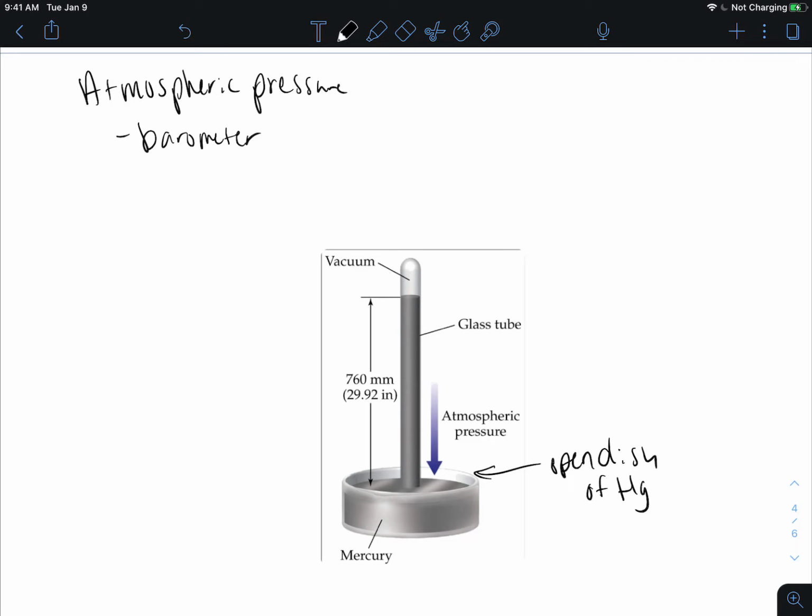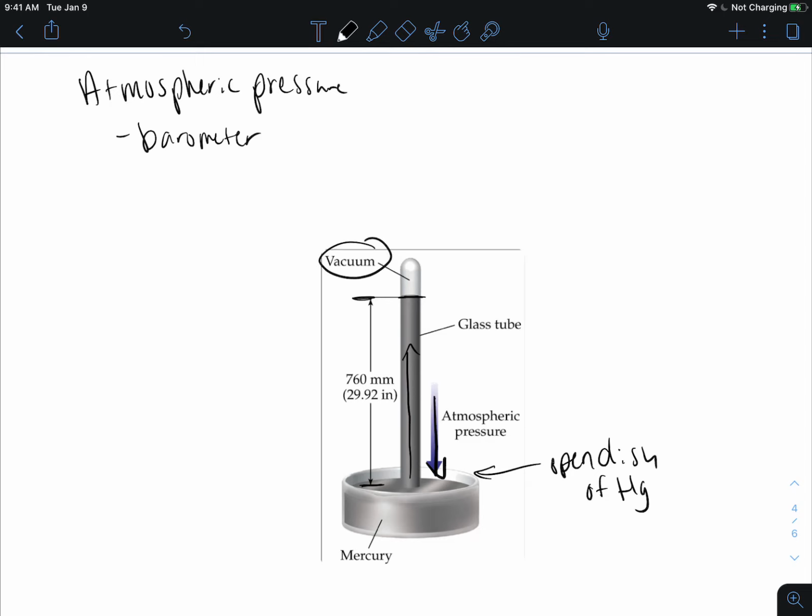As the atmospheric pressure pushes down on this dish of mercury, it pushes up on this column of mercury. And then you can look at the height difference between the pool of mercury and this tube, and you can determine the pressure in millimeters of mercury.